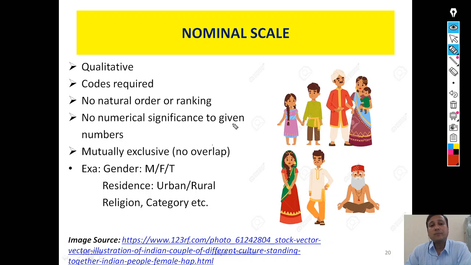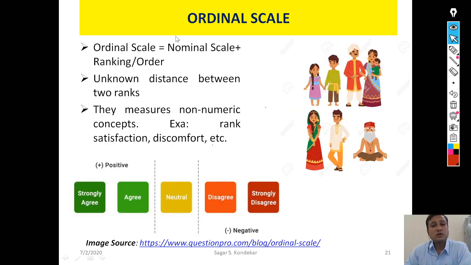Now I will go to the ordinal scale. What is the ordinal scale? Ordinal scale carries the characteristics of the nominal scale, plus it additionally has ranking or order. For example, if I conduct a running competition for this family, and in this competition, suppose she came first, he came second, he came third, she came fourth, fifth, sixth. Now she is first, he is second.